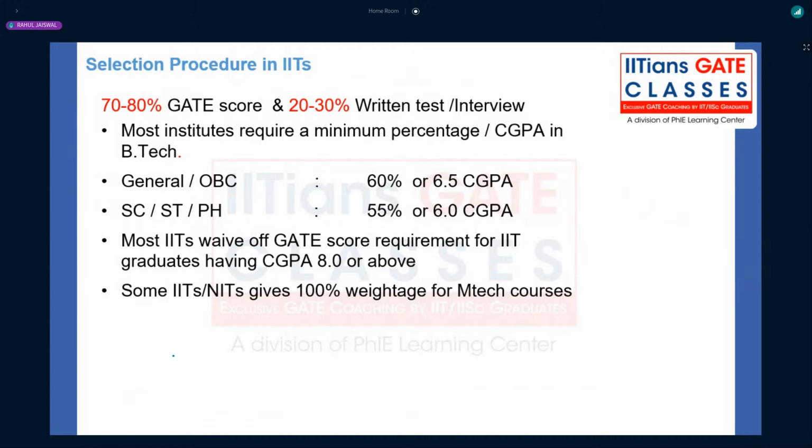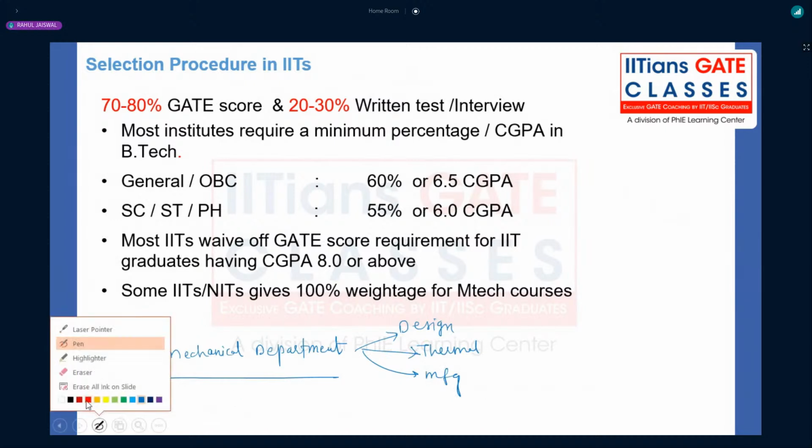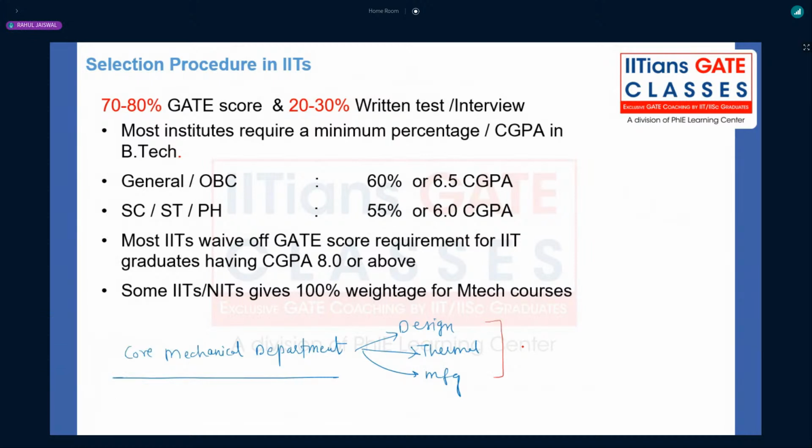Generally, if you want to go to a core mechanical department, that means design, thermal, manufacturing, and you want PG admission into these courses, then you need not write any written test. These are admissions based on the direct GATE score.